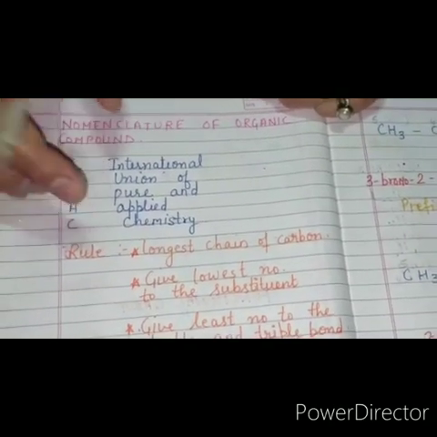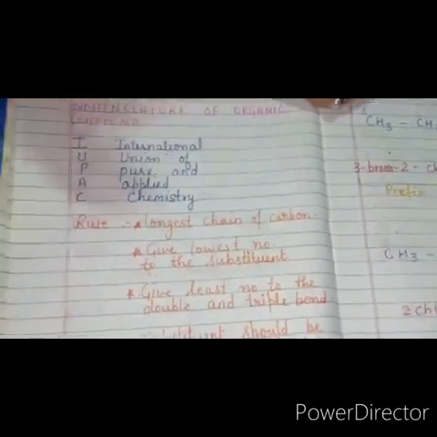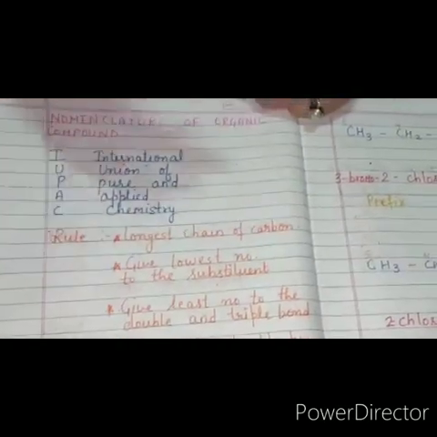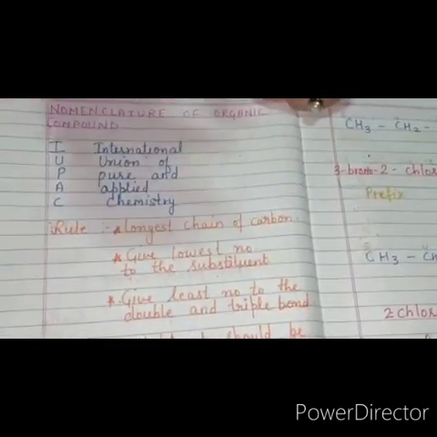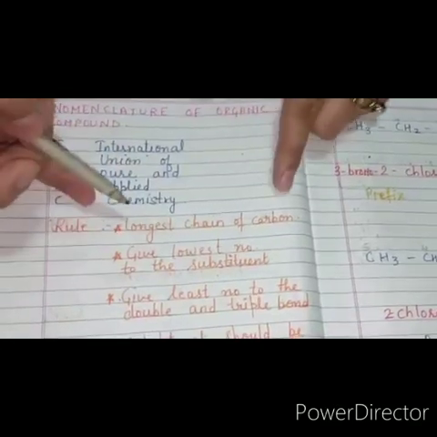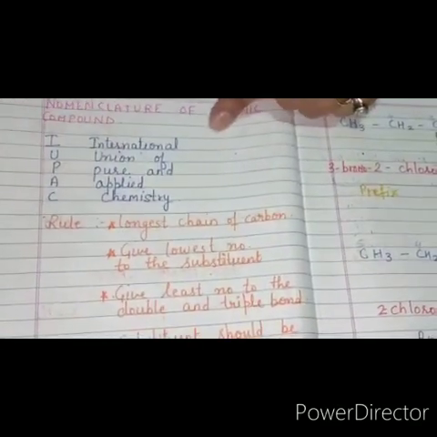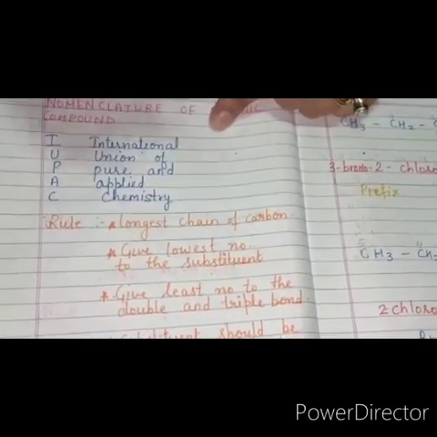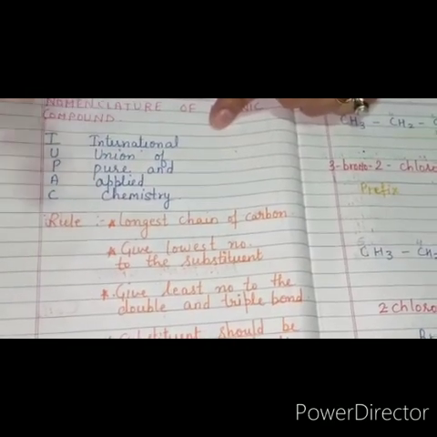The rules mean that if I give the name chloromethane or bromomethane, then in all the books, in any corner of the country or anywhere in the world, they will read it as bromomethane or chloromethane, which means their constituents will be the same.